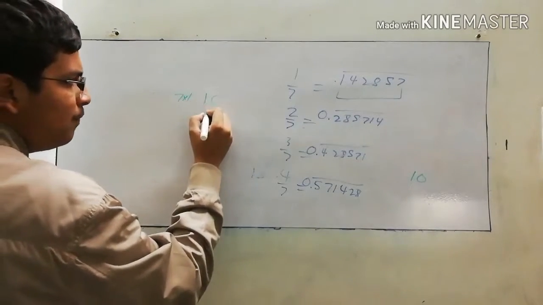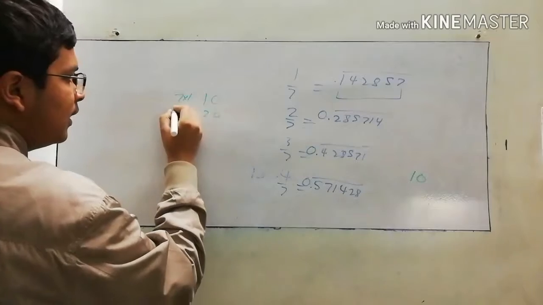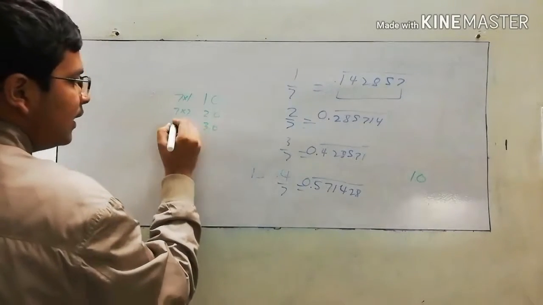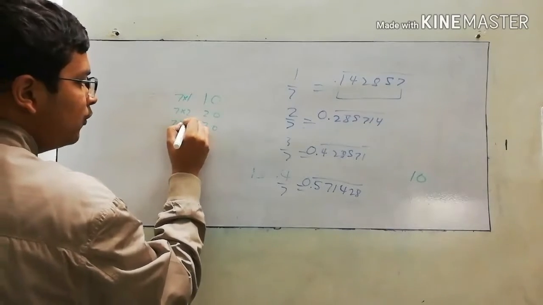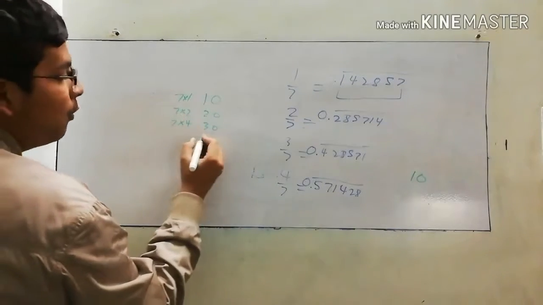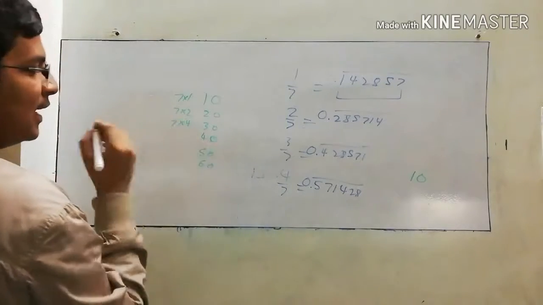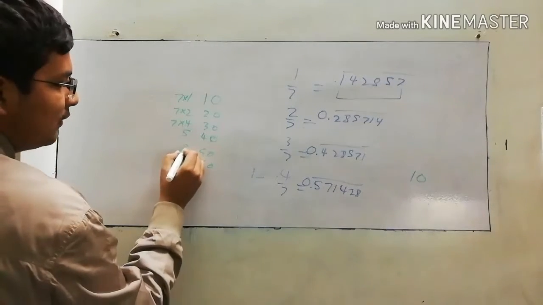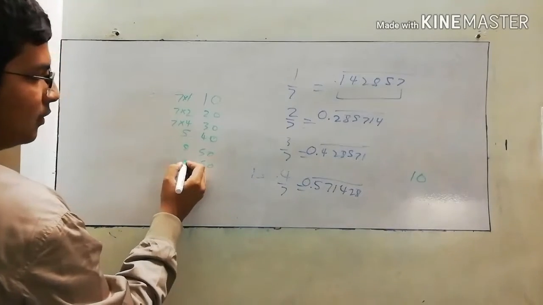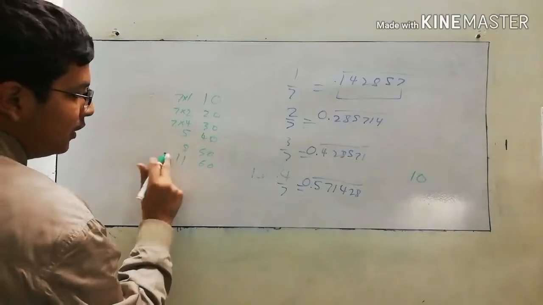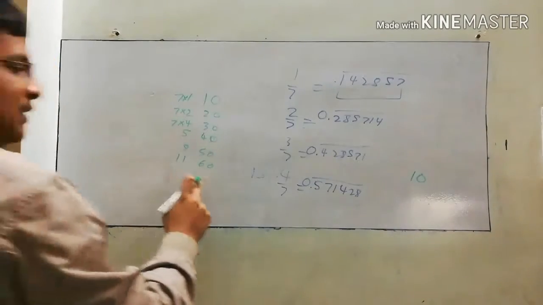What is nearest to 20? It's 7 into 2. What is nearest to 30? It's 7 into 4. 1, 2, 4. What's nearest to 40? Then 50. Then 60.